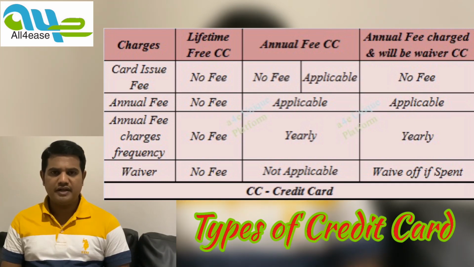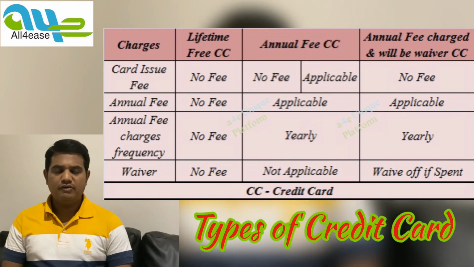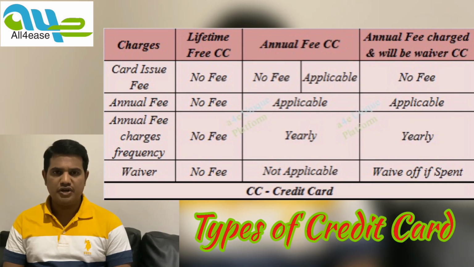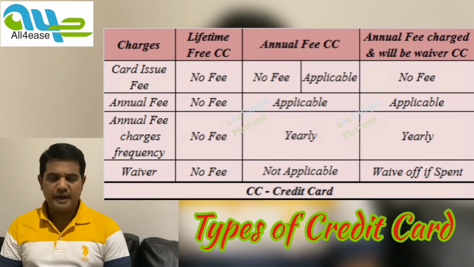Second, annual fee credit card. This card is provided to you with an annual fee charged on the card as maintenance. This will be charged year on year on your credit card bill. Third, annual fee charged and waived off if you spend a particular amount. This card is provided to you with specific terms and conditions stating that a particular amount of annual fee will be charged on your card for maintenance, and it will be waived off only if you spend a particular amount in that year. If you do not spend, the annual fee that was charged is to be paid by you.